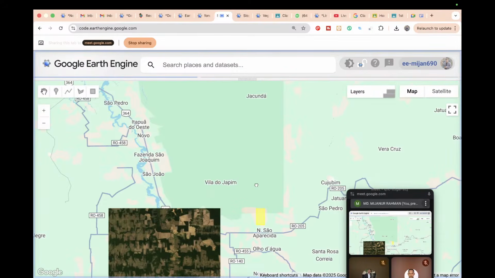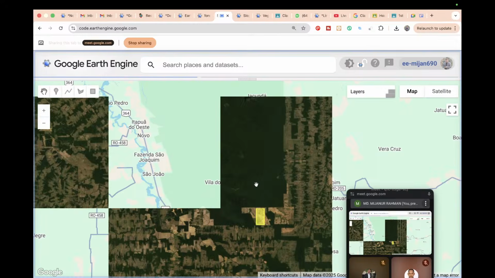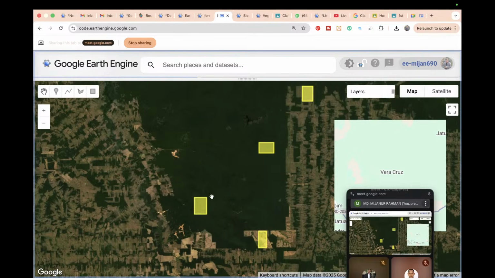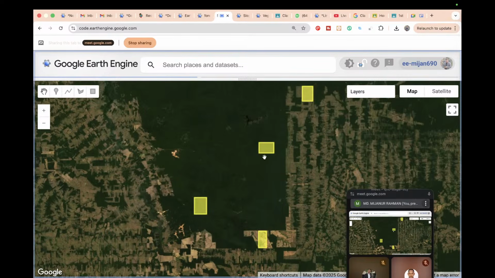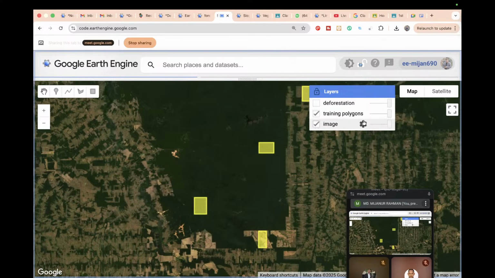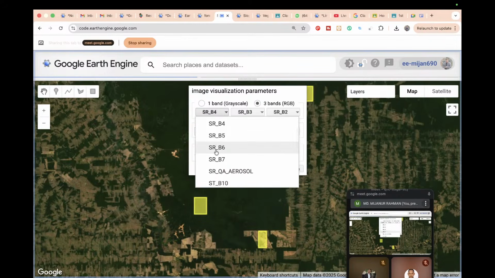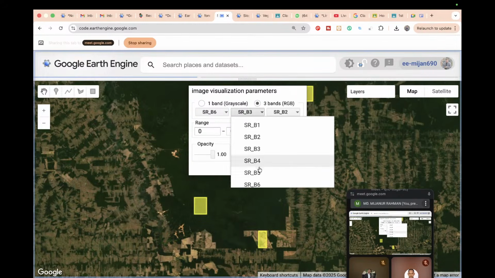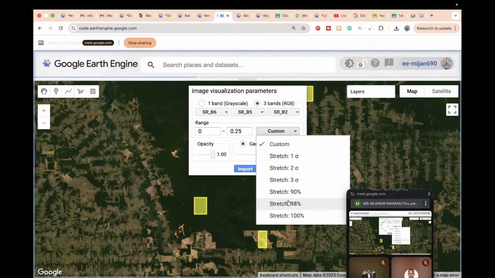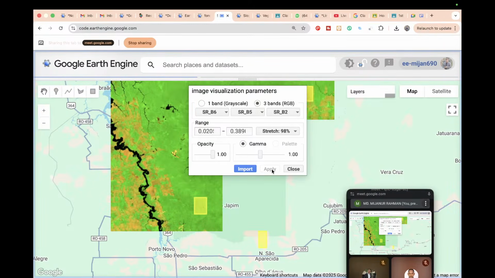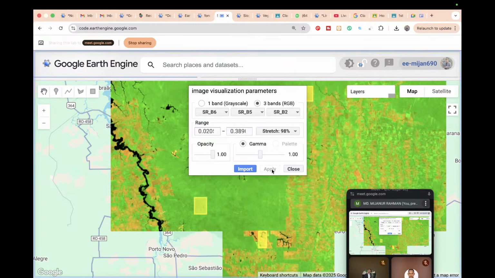Let me zoom. So you can see this type of place is the forest, mainly green color. We consider that the forest. You can also use another band combination to look better. Let me show you that. Suppose I put here shortwave infrared 1, then near infrared, and use custom stretching 90%. So in this case, it's called the machine learning method. But previously we did not use machine learning. We just used the values, the NDVI pixel, and identified the deforestation area.